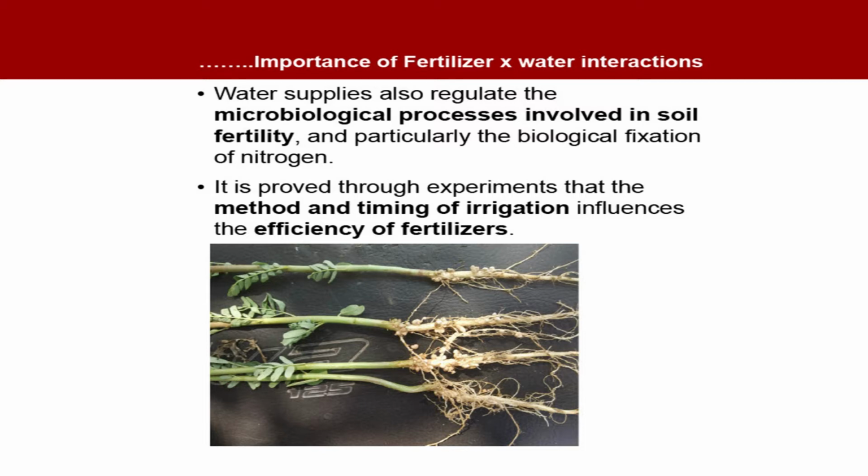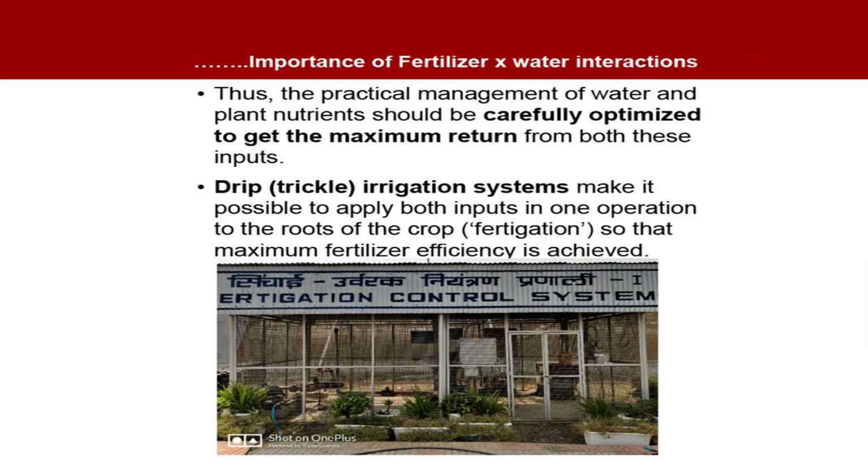It is proved through experiments that method and timing of irrigation influence the efficiency of fertilizers. Thus, the practical management of water and plant nutrients should be carefully optimized. We want the best levels of nutrient and the best levels of water, so that we get maximum return from both. For example, people have done some work on drip or trickle irrigation systems, where fertigation can be practiced, where application of fertilizer and water can be combined, and this is a very good practice, where efficiency of both fertilizer as well as water increases.